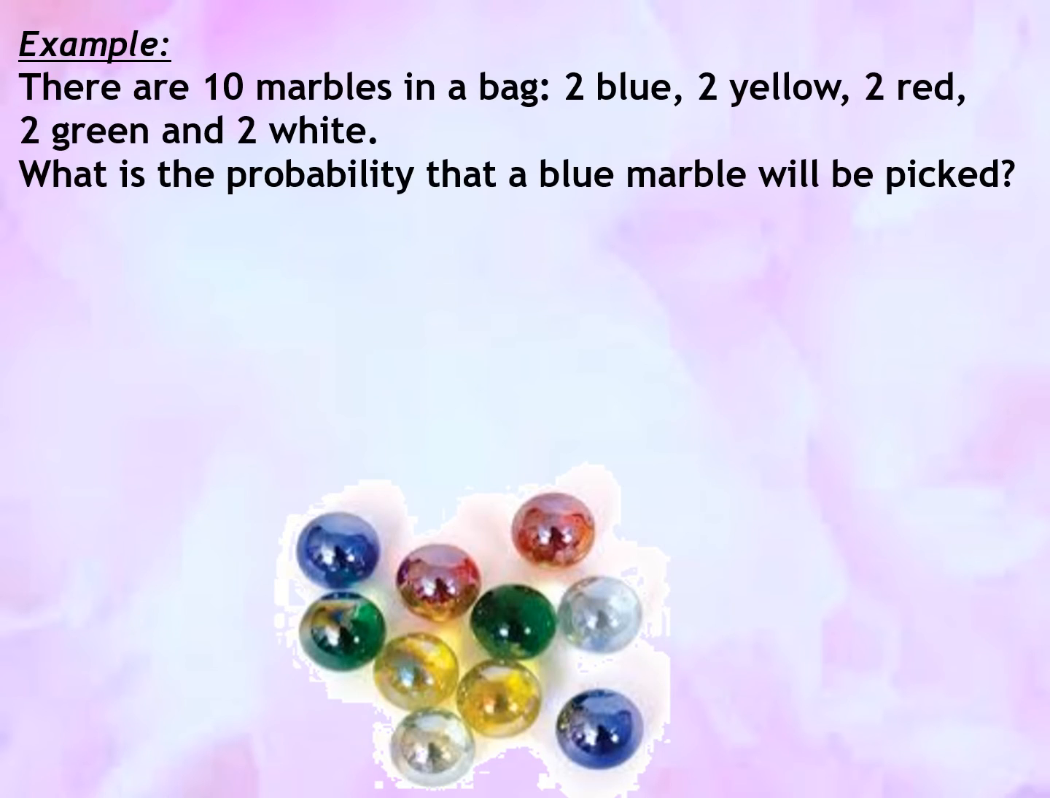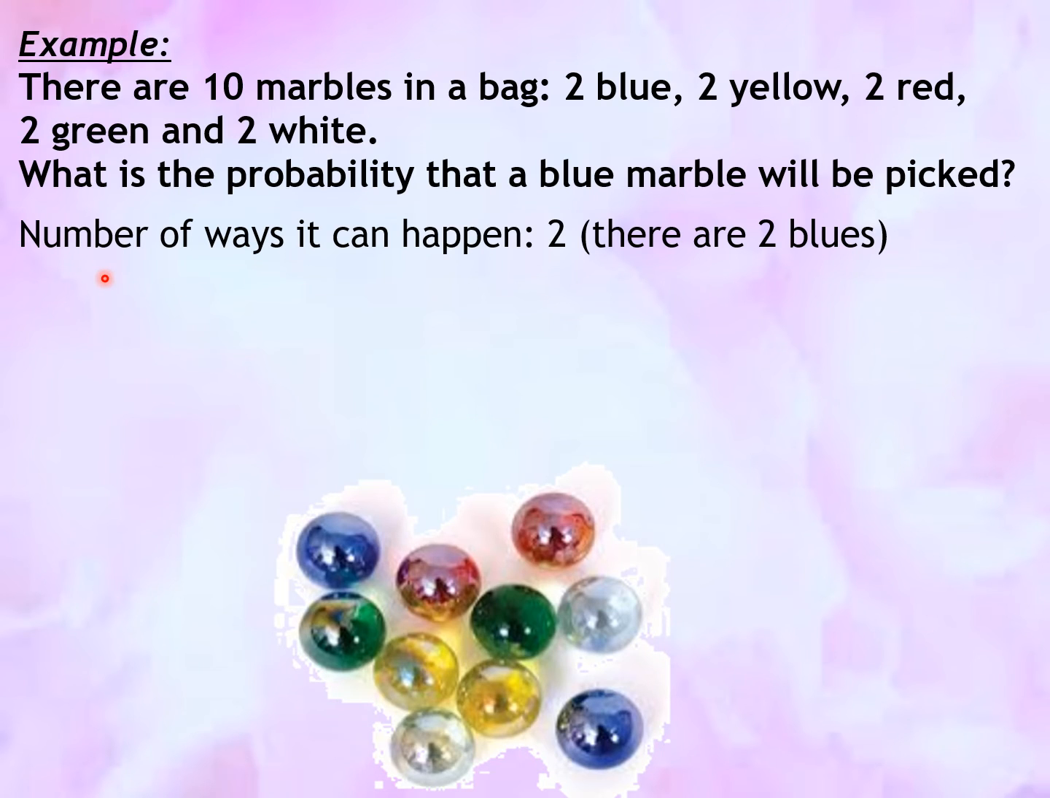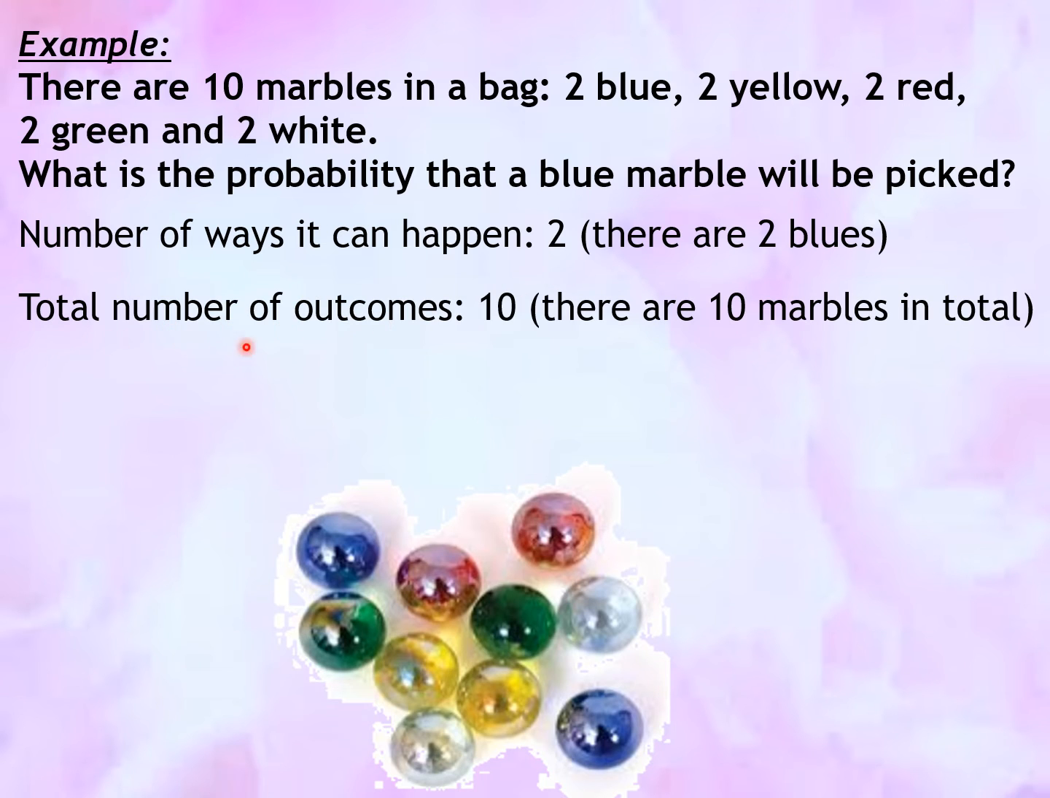Now let us have another example. There are 10 marbles in a bag: 2 blue, 2 yellow, 2 red, 2 green, and 2 white. What is the probability that a blue marble will be picked? The first step is to determine how many ways it can happen. In here, there are only 2 blue, so 2. And then, the total number of outcomes. The total number of marbles in the bag is 10. Therefore, the probability is equal to 2 over 10, or in lowest terms, 1/5, dividing both the numerator and the denominator by 2.